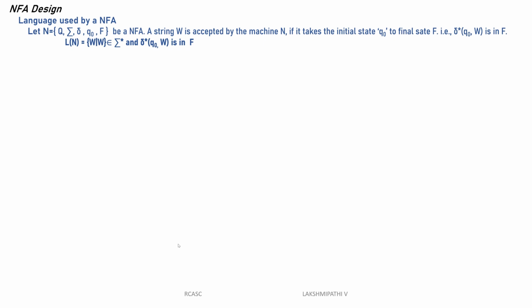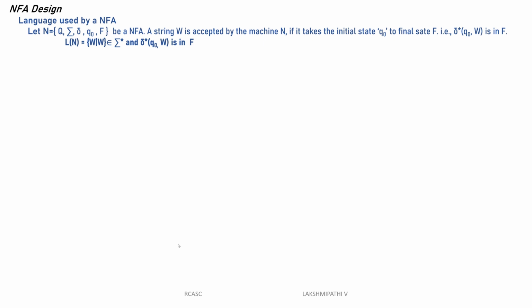Q is a non-empty finite set of states. Sigma is a non-empty finite set of input symbols. Q naught is the initial state. F is the set of final states, which we also call the accepting states. Then mainly the transition function.